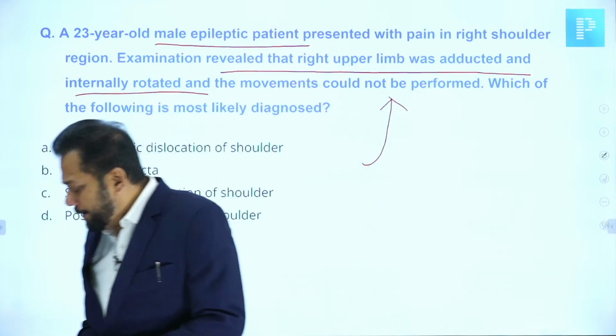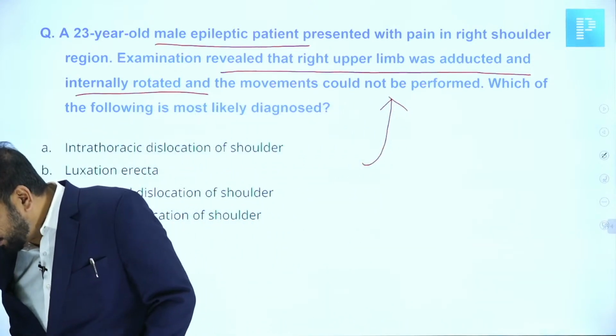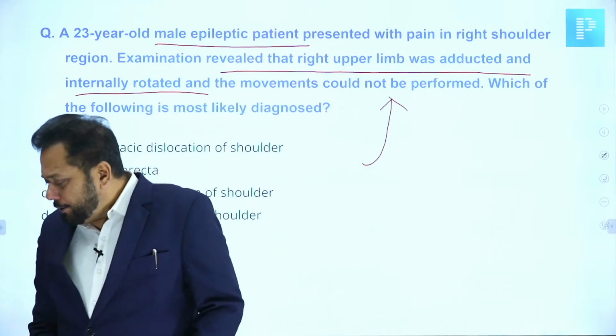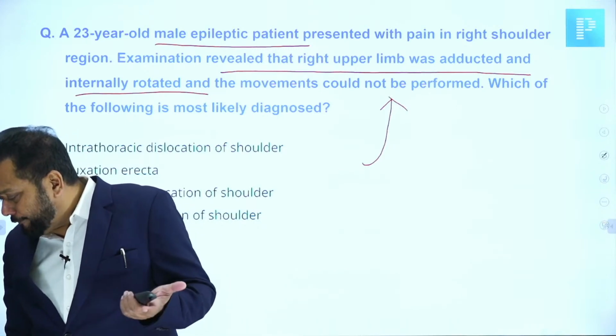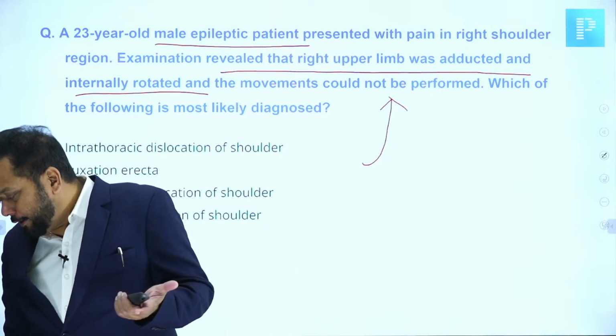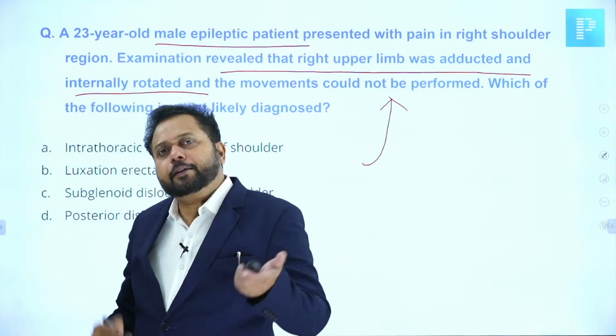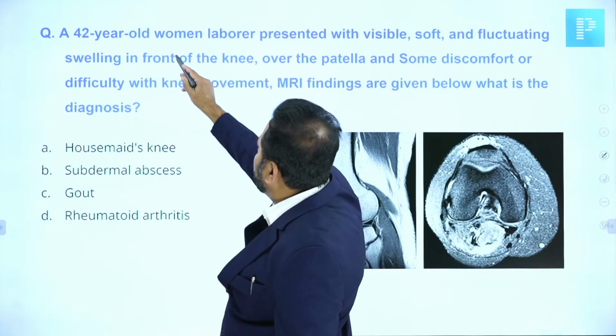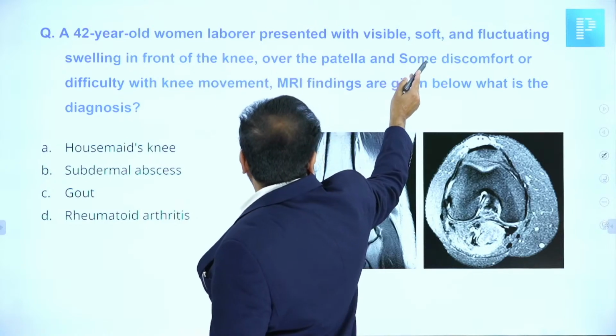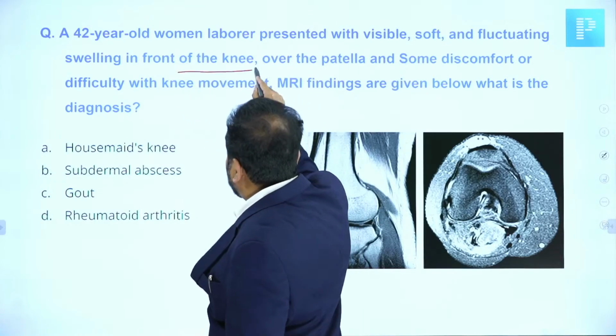What was the image they had given? An anterior shoulder dislocation X-ray. Then if they had given it very clearly, the answer should be anterior shoulder dislocation. A 42-year-old woman laborer presented with visible soft tissue fluctuant swelling in front of the knee.